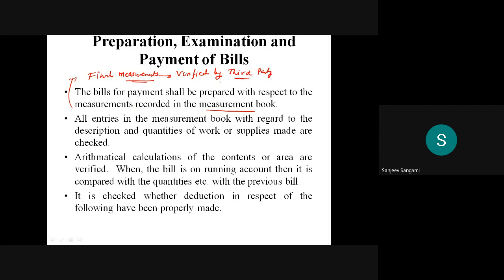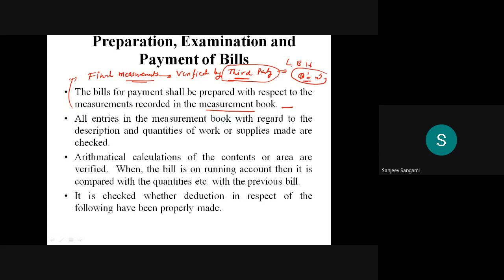See, if the contractor is giving the measurements, it will not be considered. So it has to be verified by the section officers as well as the third party. Once it is verified that this is the final measurement, length, breadth, height, and these are the total quantity in terms of cubic meters, then that will be finalized and entered into the measurement book. Based on that, he will be paid.